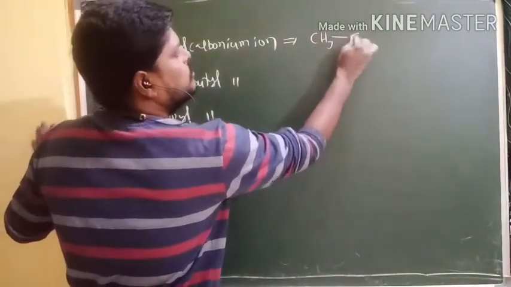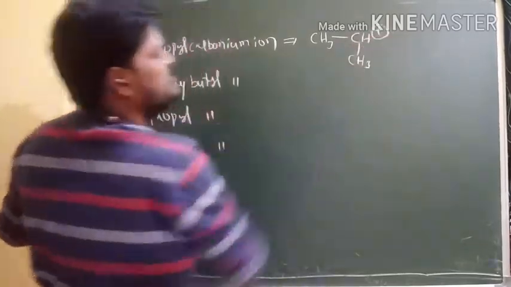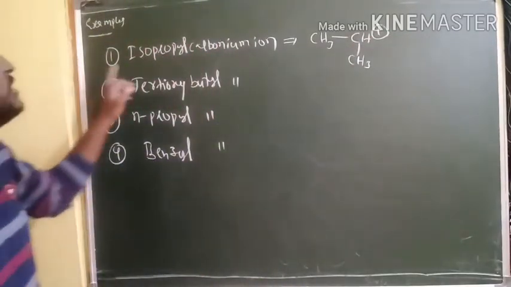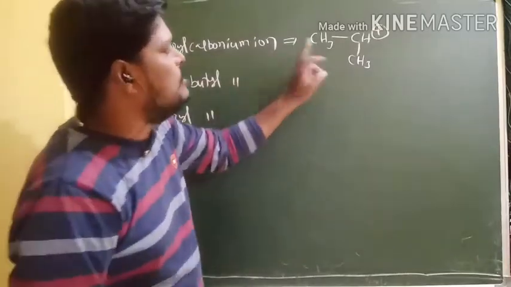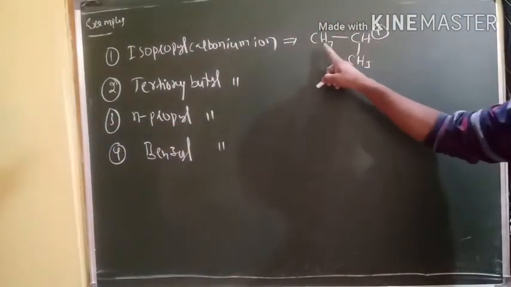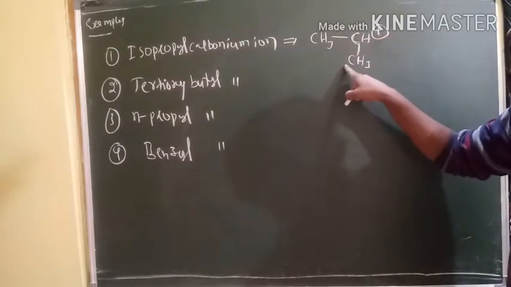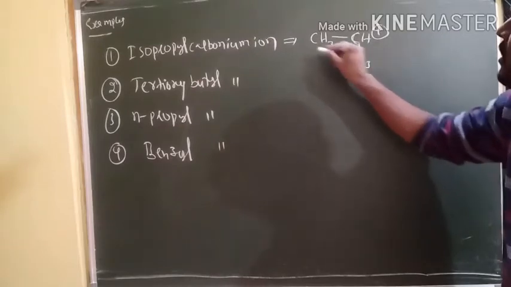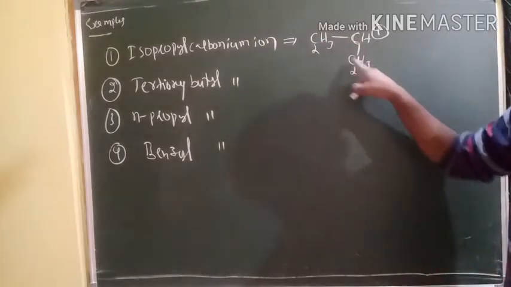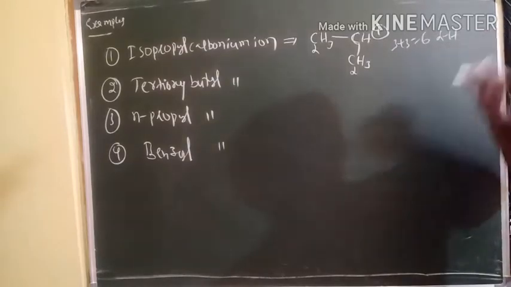Yes, this structure belongs to isopropyl carbonium ion. This carbocation is connected with 2 carbons. So it is an alpha carbon and this is also an alpha carbon. Total 3 plus 3, so total 6 alpha hydrogens are there.